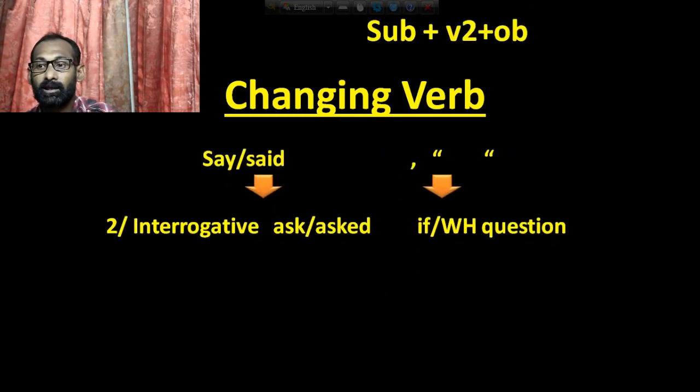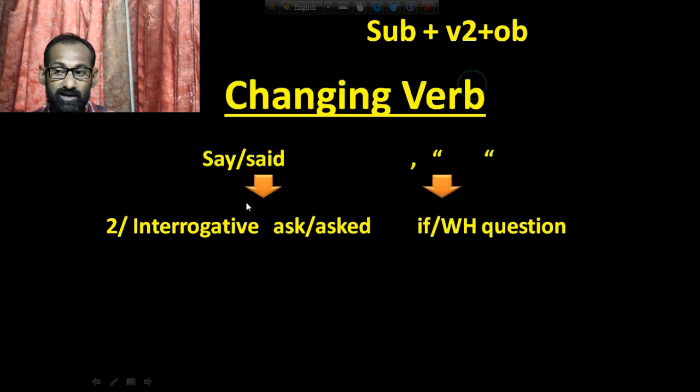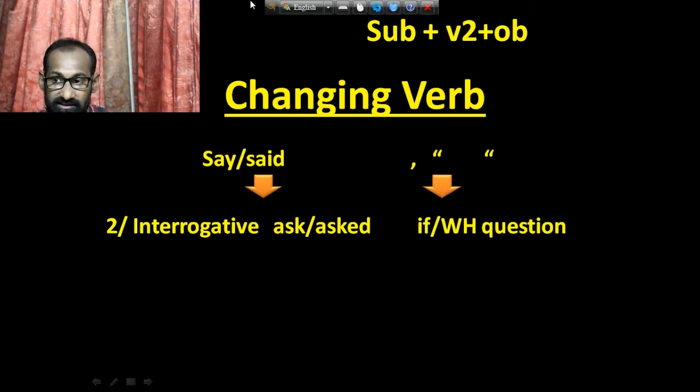Then in an interrogative sentence we have to use ask or asked. Ask for present tense and asked for past tense. We have to use ask or asked instead of say or said. Okay, and we have to use if or a WH question word instead of inverted comma. We know that we can start an interrogative sentence in two ways, using an auxiliary and using a WH question, and the next structure will be subject plus verb 2 plus object.